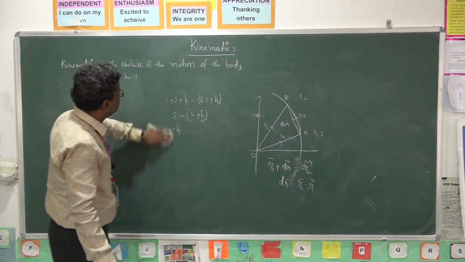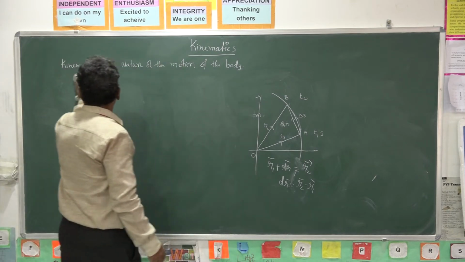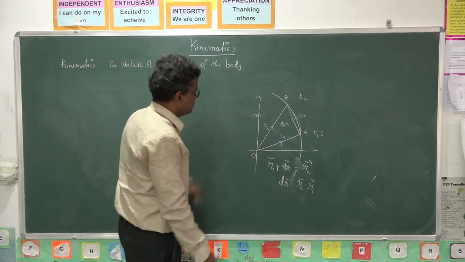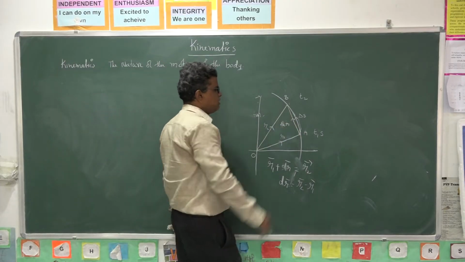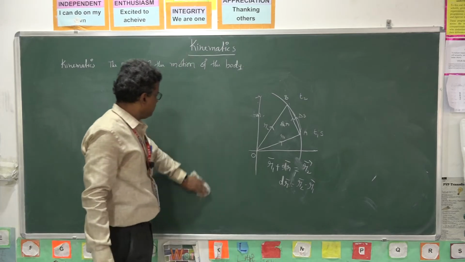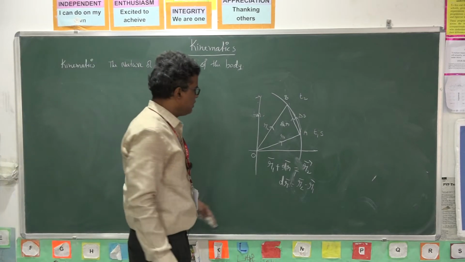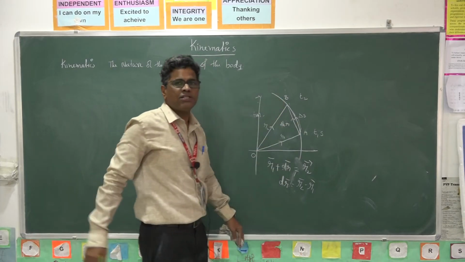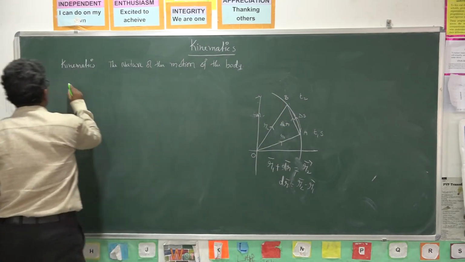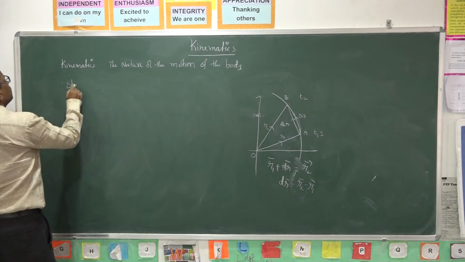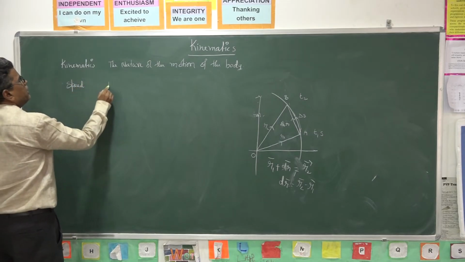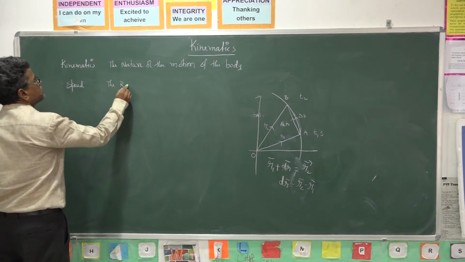Next one is the rate of change. As the position of the body changes, the rate of change of displacement we can call velocity. The rate of change of distance is called speed. So the next one is speed. What is speed?